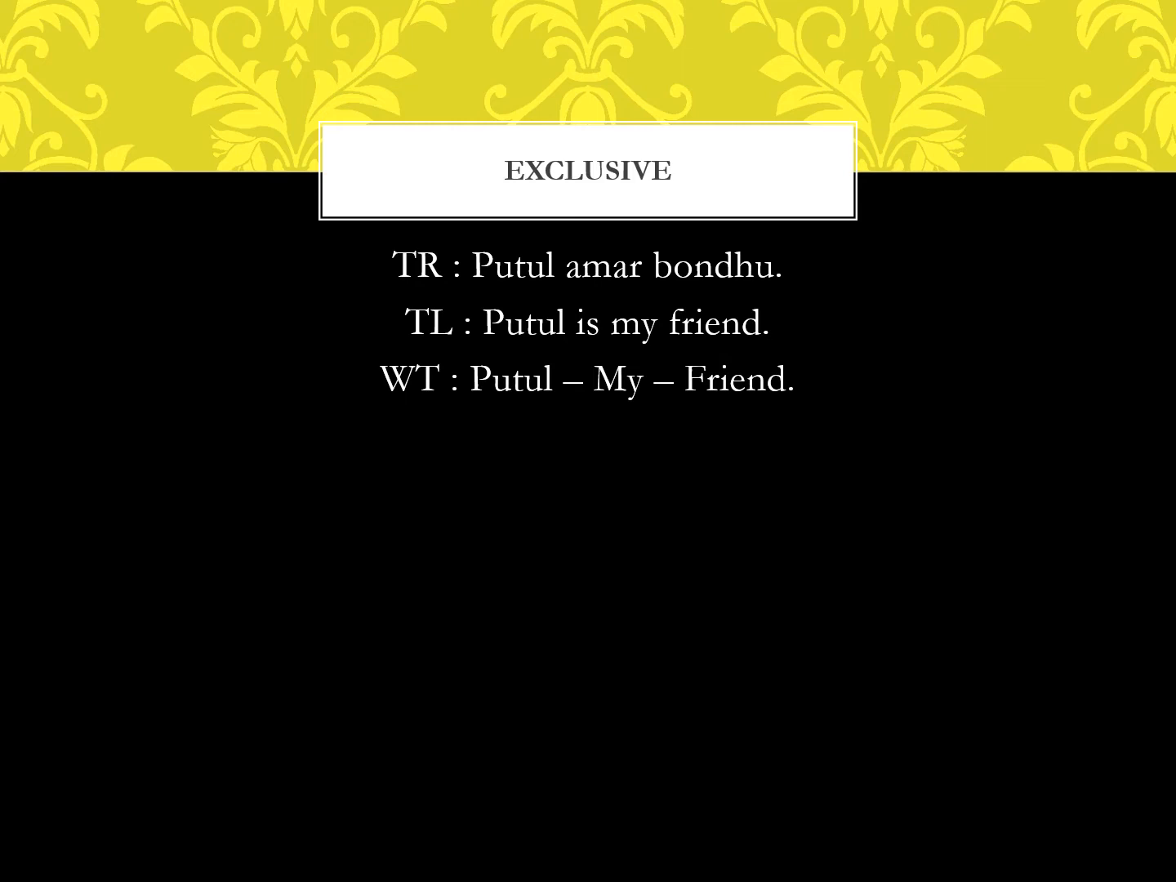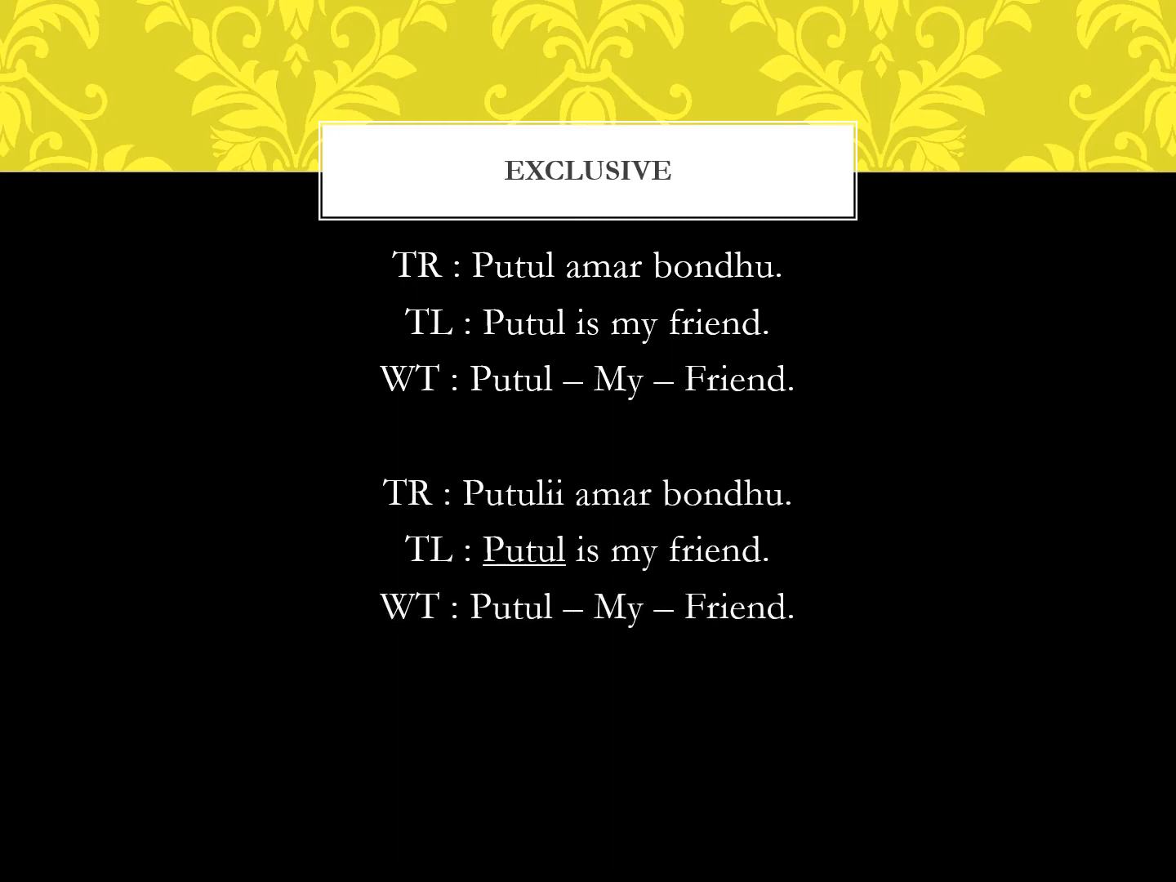Let's start with the basic sentence, Putul is my friend. Putul amar bondhu. If we add the suffix e to Putul, the sentence becomes Putuli amar bondhu. Now the emphasis is on Putul. What this sentence conveys is Putul is my only true friend to the exclusion of others in the conversation.